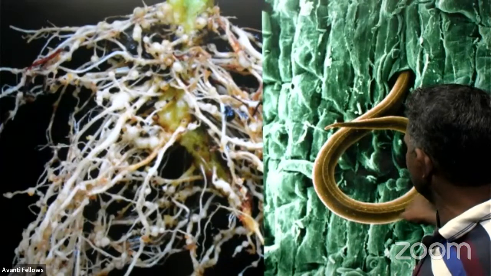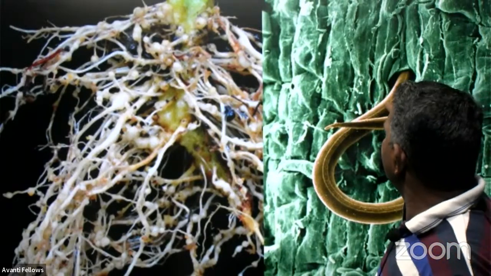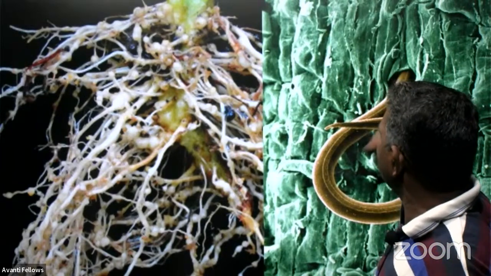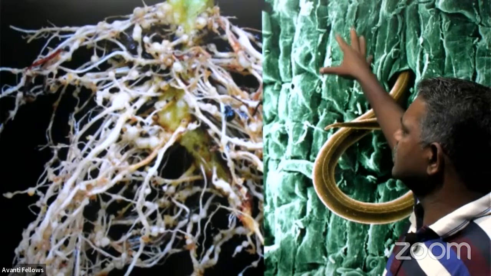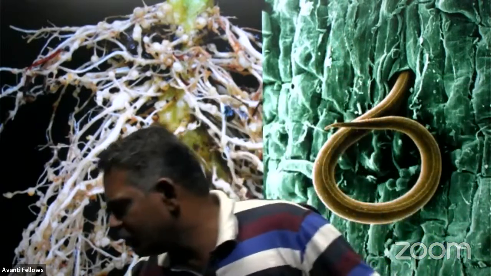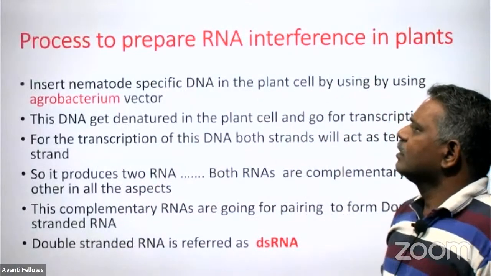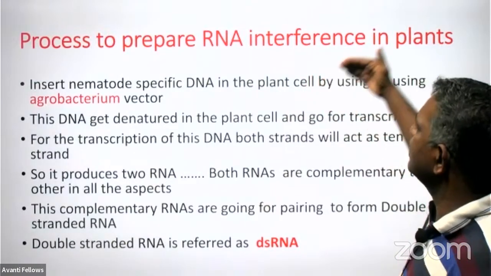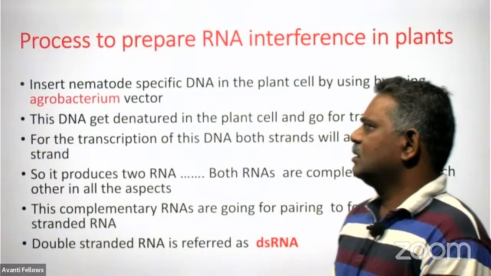This is the nematode worm, and it infects the root of the tobacco plant and multiplies its number by producing its mRNA and doing protein synthesis in the plant. It will not be possible if RNAi is there inside. Then let us see how to prepare such RNA interference in the plant cells.